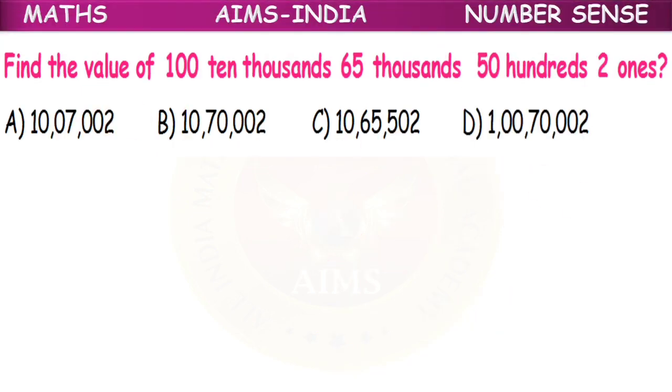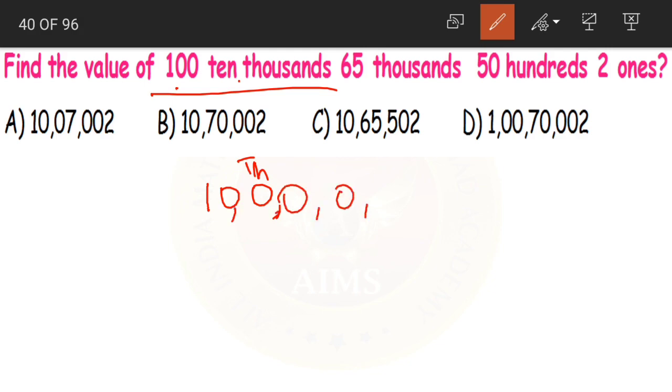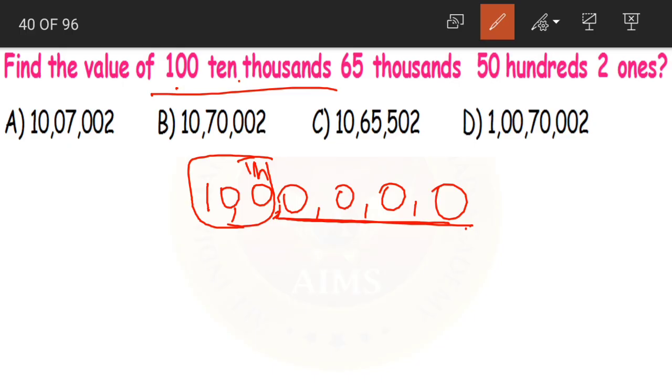Next question. Find the value of 100 10,000s, 65 thousands, 50 hundreds and 2 ones. Okay. Now what is this first one? 100 10,000s. See, 100 is in which place? This is our 10,000s place. Then we have thousands, hundreds, tens and ones. So these are our 100 10,000s, and in the remaining places we have zeros.